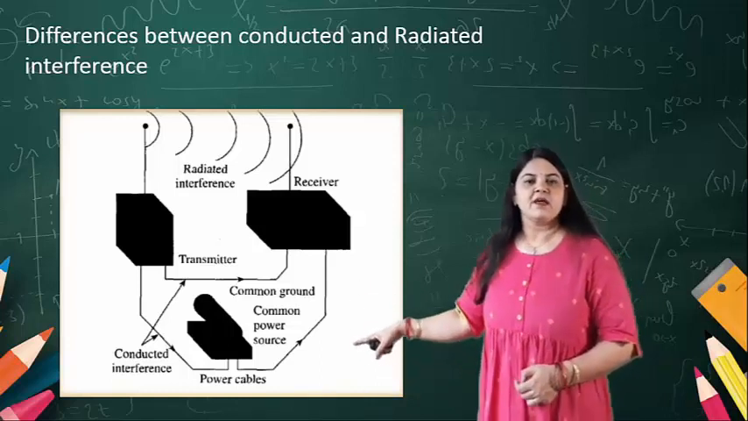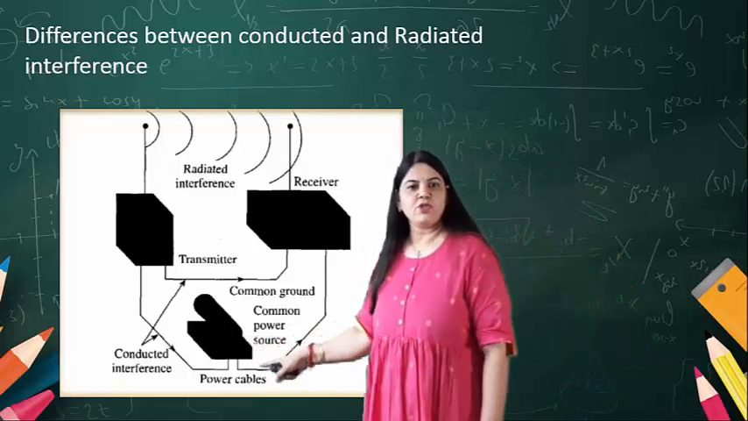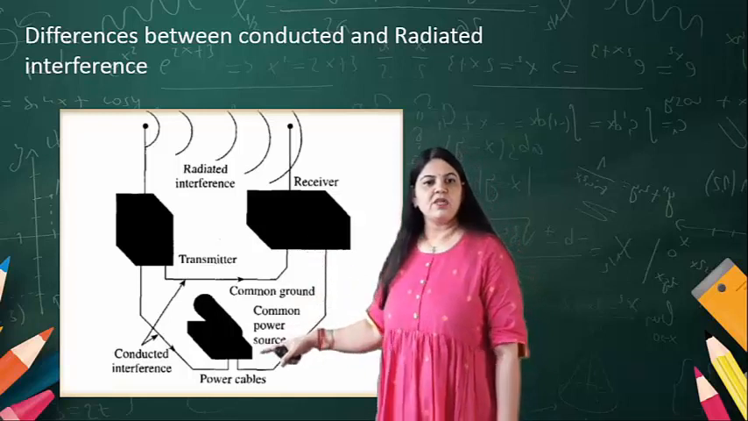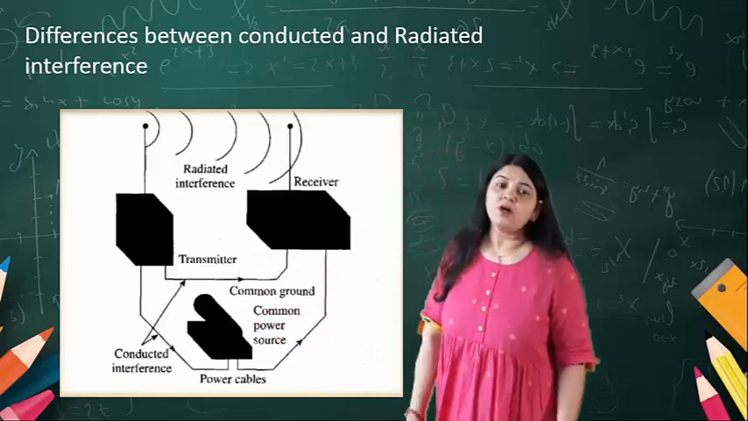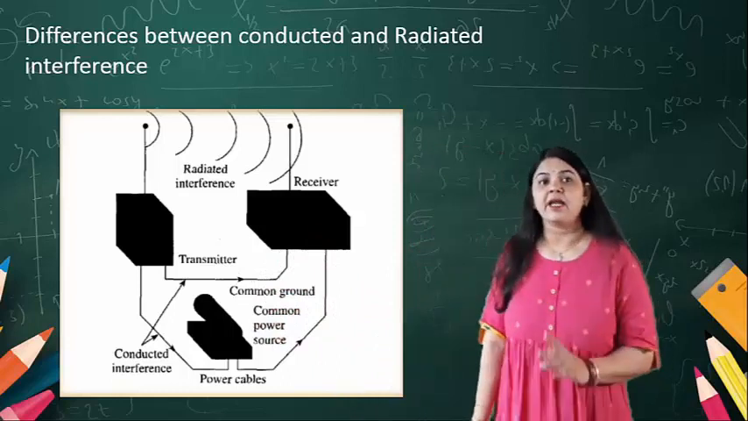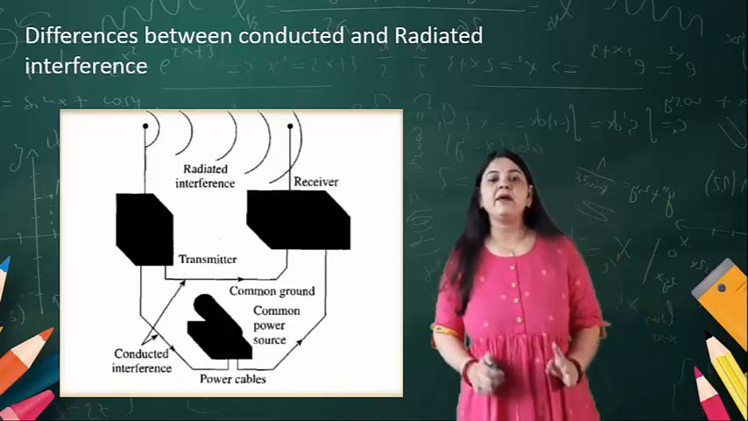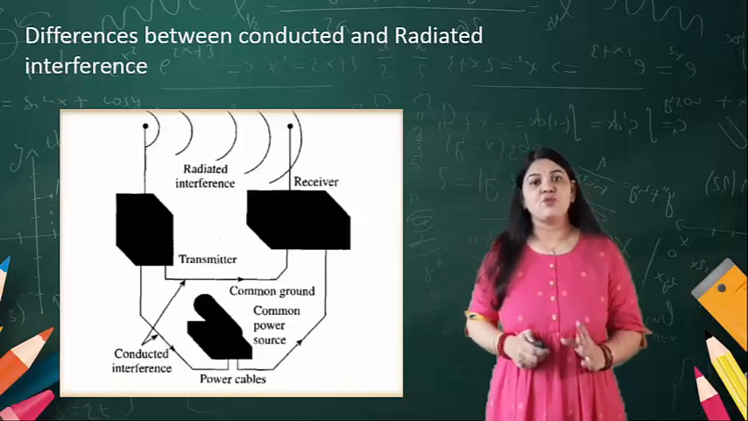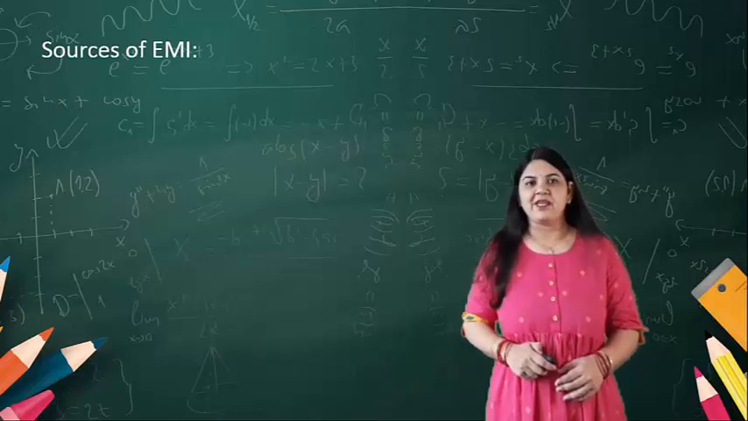So here you can see that there is a power cable. Through this power cable line they are connected with the transmitter. Due to that we have conducted interference, which results in electromagnetic interference. This way we have electromagnetic interference during the communication.